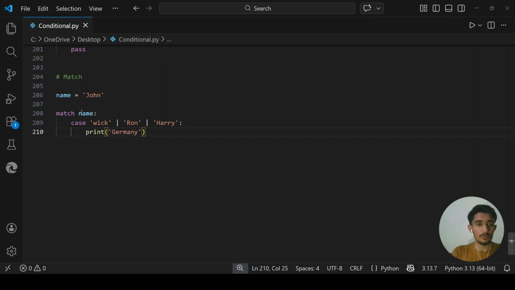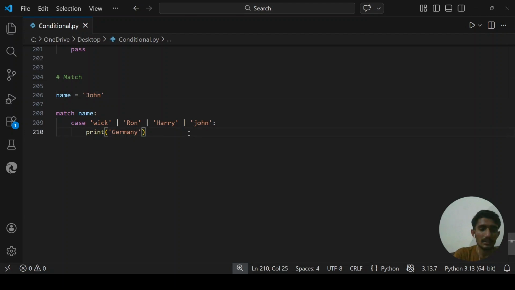Okay. So the match statement takes the name, and here I define the condition, which is his name is Johan, so it will match name. It will take Johan and match the first case. Vic is not Johan, Ron is not Johan, Harry is not Johan. Even a small j is not equal to this capital J, because this is a capital letter J and this is a small letter.